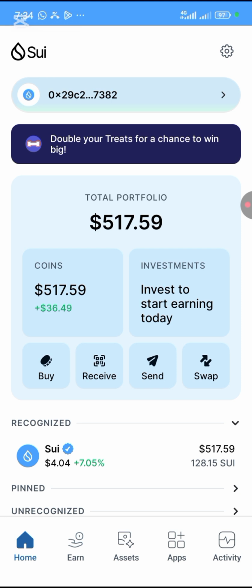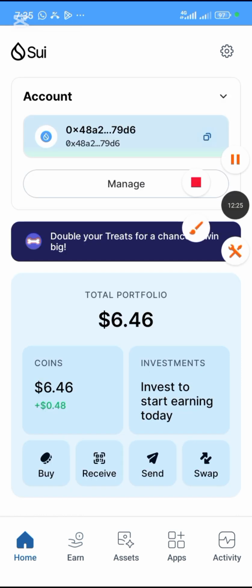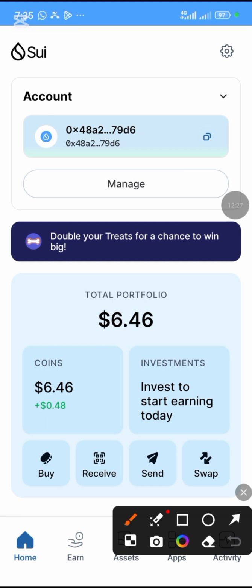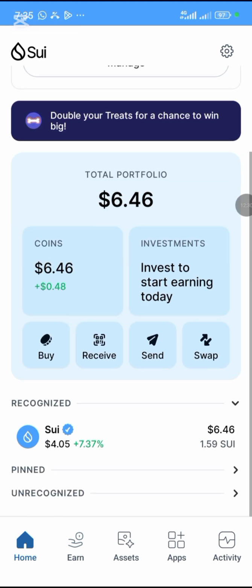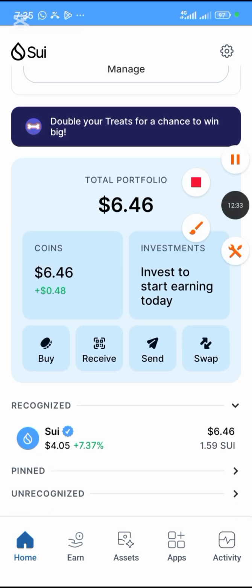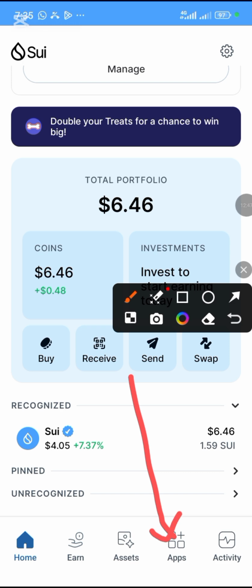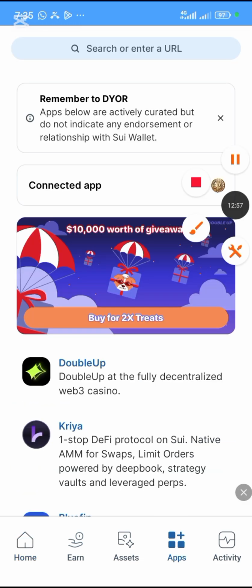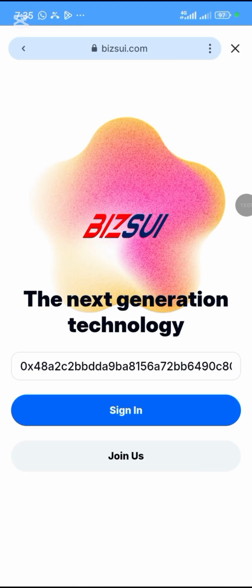So I'm going to go back to my other wallet, okay? Okay guys, as you can see, I have received the SU that I just sent. I now have 1.5 SU here. Before, I was having 0.5 SU. So what am I going to do? I'm going to go back to these apps, then copy the link and paste it on this search bar, okay? The first link below this video. Now, because I've already signed up before, I'm going to click on sign in, okay?